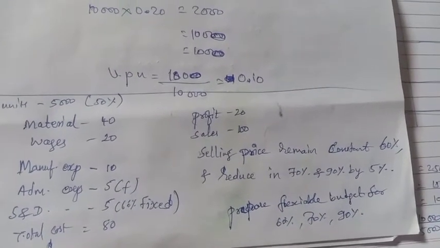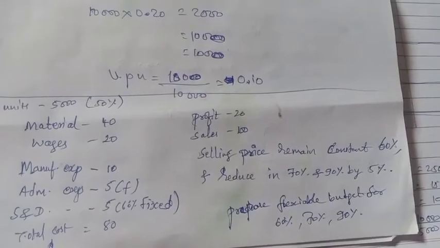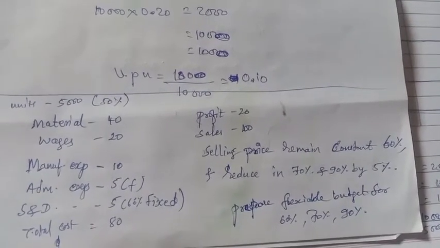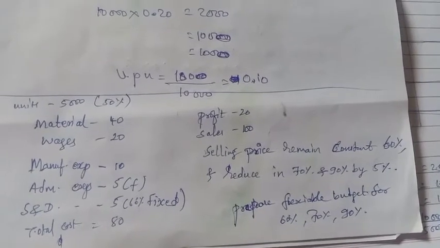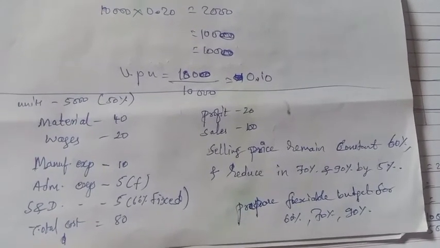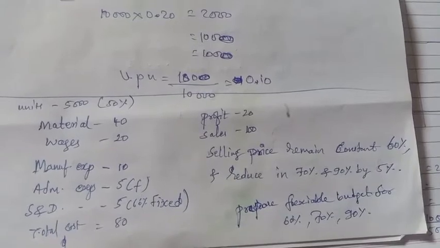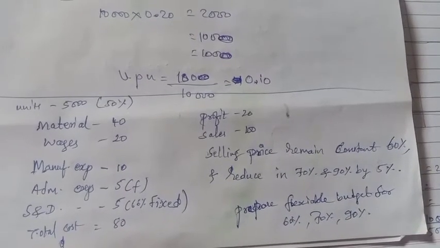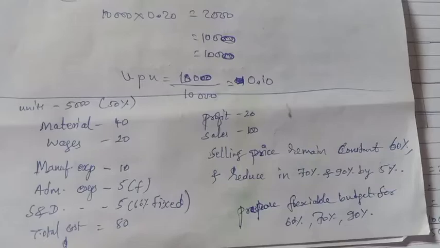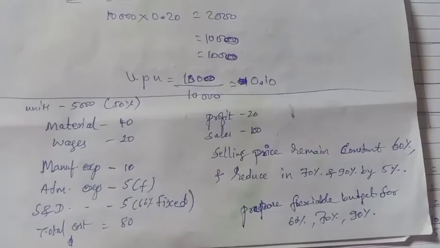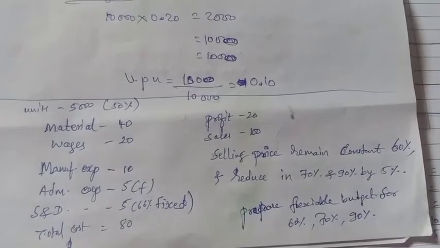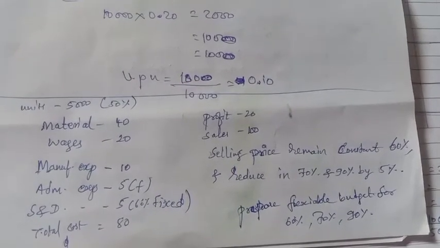Adjustment: selling price remains constant up to 60% and is reduced at 70% and 90% by 5%. Up to 60%, the same 100 rupees is the selling price. But after 60%, that is at 70 and 90%, it is reduced by 5%.